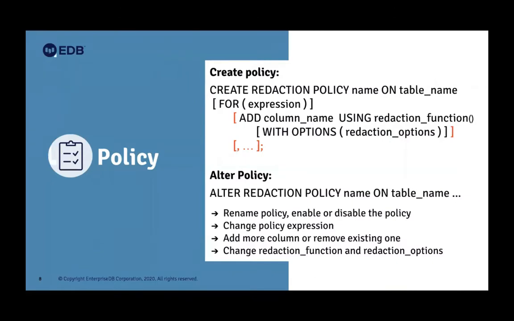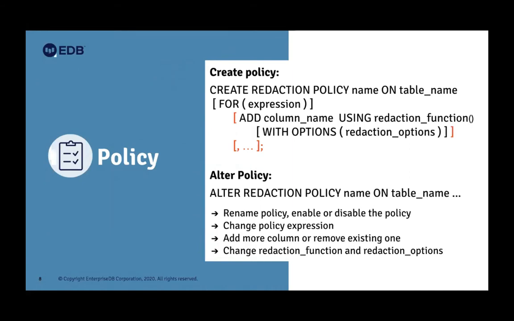Okay, here is a syntax of create policy and alter policy. In EPAS PSQL, you will see the for backward slash h, the help option. You can just type create redaction and you'll see the whole syntax as well. Syntax is like that: create redaction policy, then you need to give any policy name. On table, the table name.